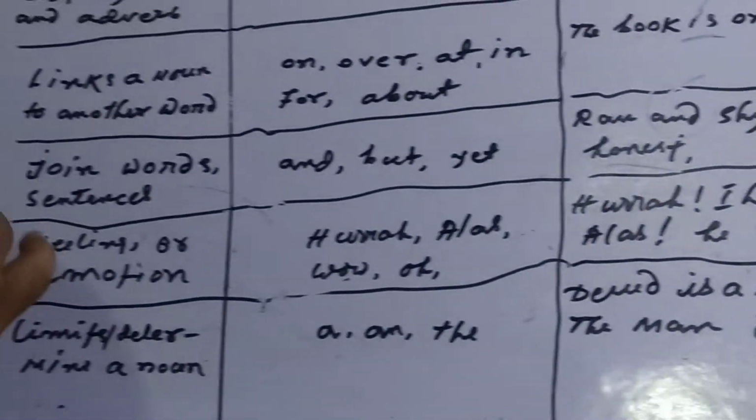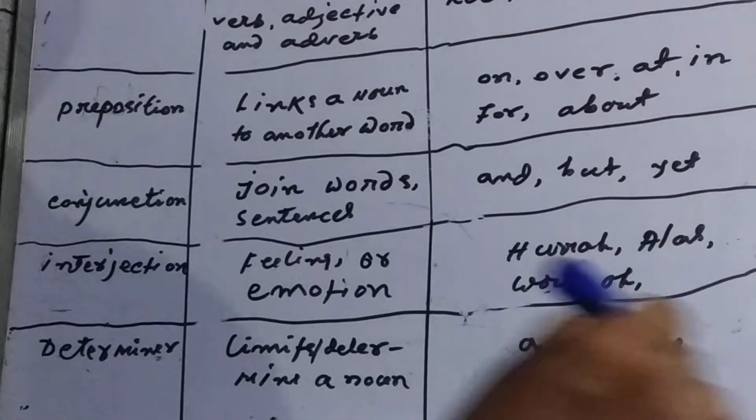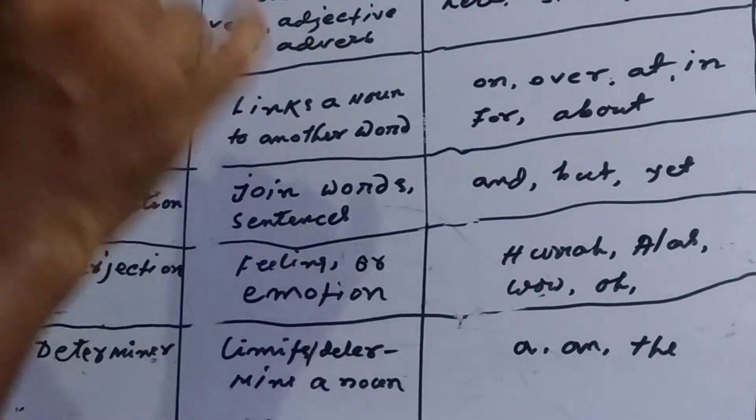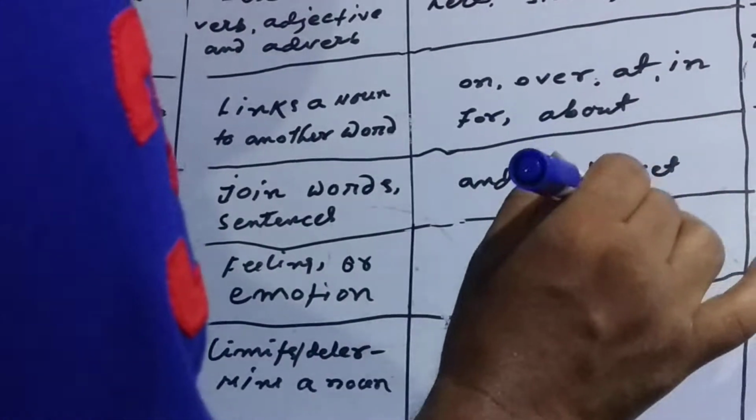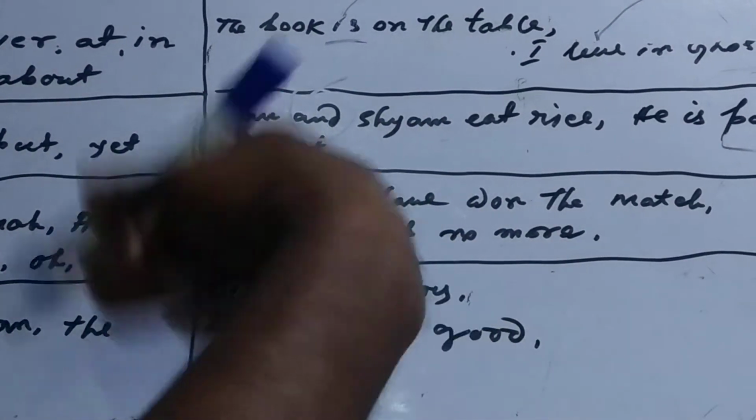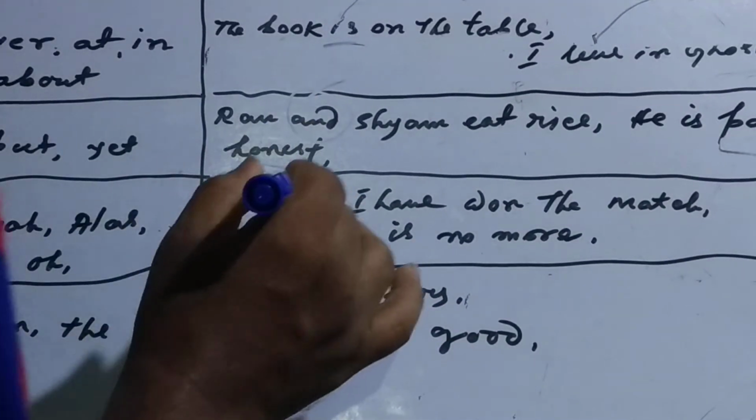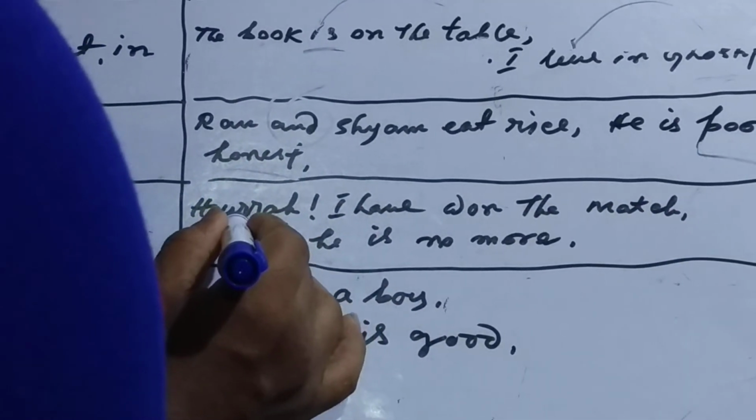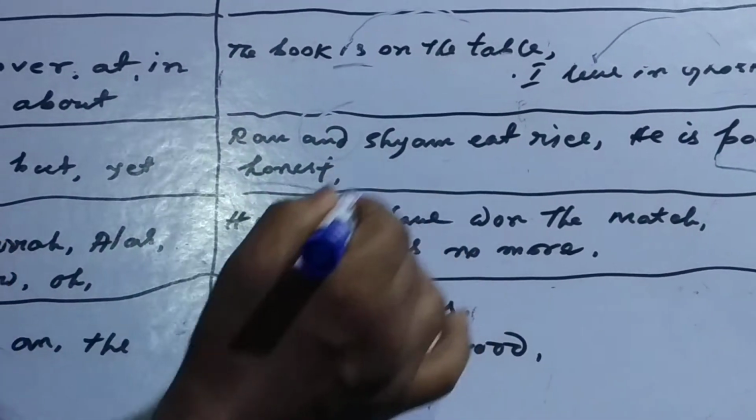Okay, next, interjection. What is an interjection? An interjection is also a part of speech which is used for expressing one's feeling and emotion. For example, hurrah, alas, wow, oh. I have written some sentences with these interjections. First sentence: Hurrah, I have won the match. This word is an interjection. It expresses the outburst of joy of the person.